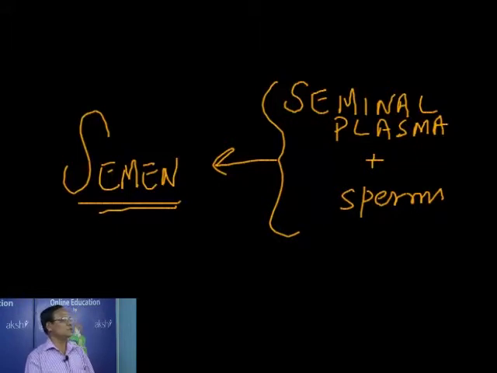Each ejaculate of semen contains nearly 200 to 300 million sperms. Of these, nearly 60 percent, about 60 million sperms, should have normal size and shape. Then you are said to be fertile, otherwise you are considered infertile, not sterile, infertile. And out of the 60 percent, 40 percent should show vigorous motility. Then only could they reach the egg for fertilization.